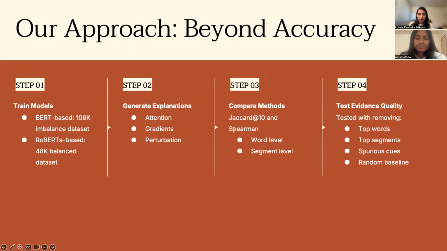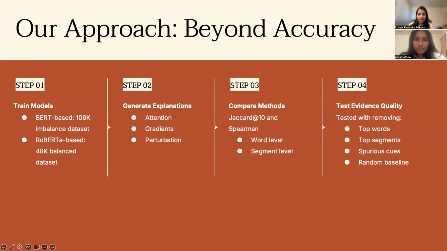Now we go to the approach, which is beyond accuracy. We used the MBTI 500 dataset and fine-tuned BERT for 16-class MBTI prediction. Then we generated explanations using three methods. First, attention: how much the model attended to different tokens. Integrated gradients: how much each token contributes to the prediction. Perturbation: how much the prediction changed when one token was masked.